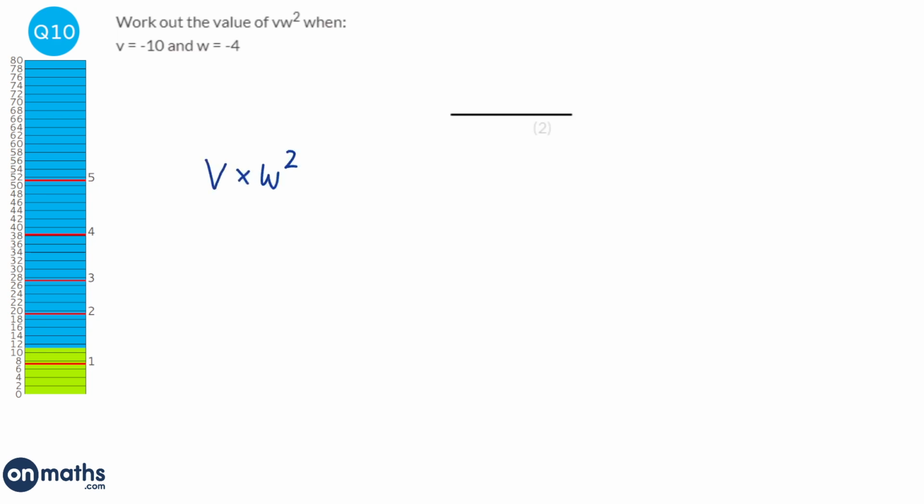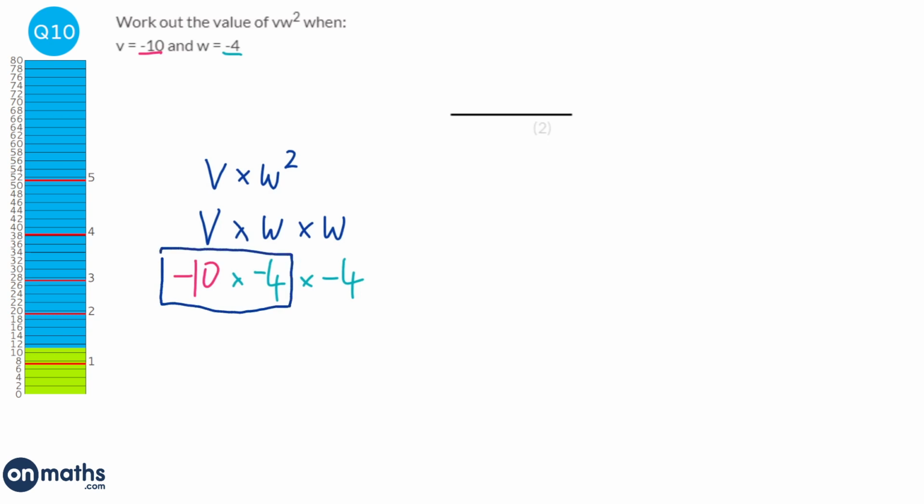Let's rewrite this expression, but with a times sign in, so v times w squared. Now w squared just means times by itself, so we can rewrite that as v times w times w. Okay, so we know v is minus 10, and we know w is minus 4, so it's times minus 4 times minus 4. When you multiply, it doesn't matter which order we do it. So I'm just going to do these ones first, and ignore that times minus 4 at the end.